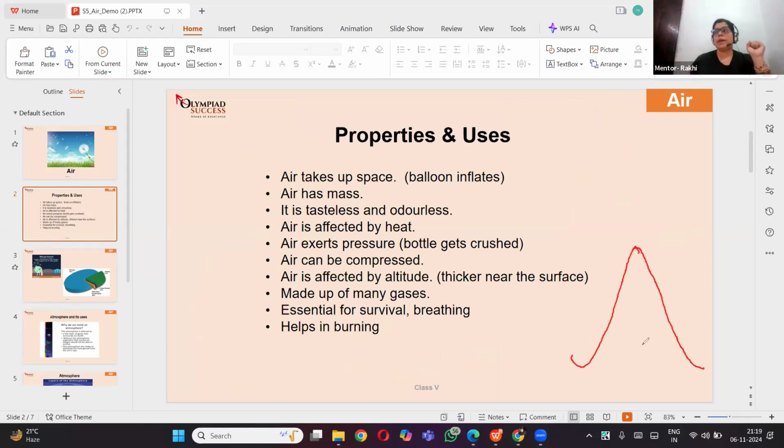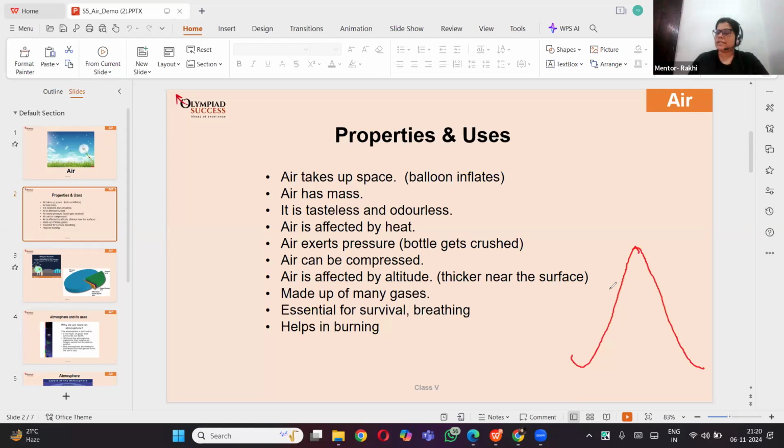Like you might have seen, or you might have heard at least, that whenever the mountaineers climb on the mountain, they carry oxygen cylinders with them, right? Why do you think they are carrying oxygen cylinders? To breathe easily, because the upper part of the mountains are away from the earth. Mountains are really high, so it's away from the earth and into space sometimes, and space doesn't have any air. So they carry oxygen cylinders. Okay, great, bacha. It's a great try.